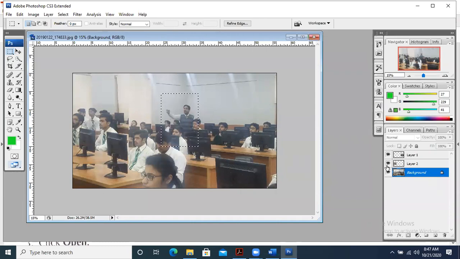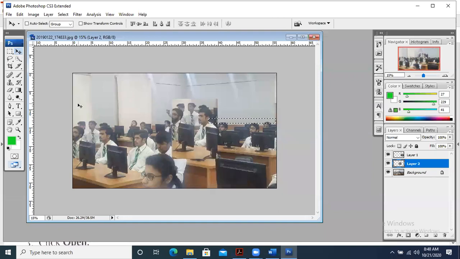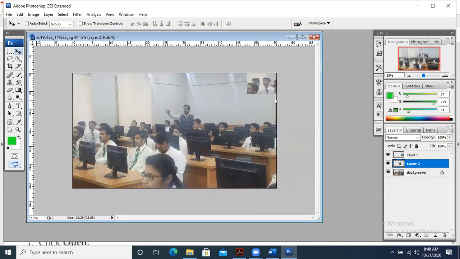But if I have made it on some other layer, so what will we do? What will I be able to do? I will be able to move it from here and there. Why? Because this is now on another layer.